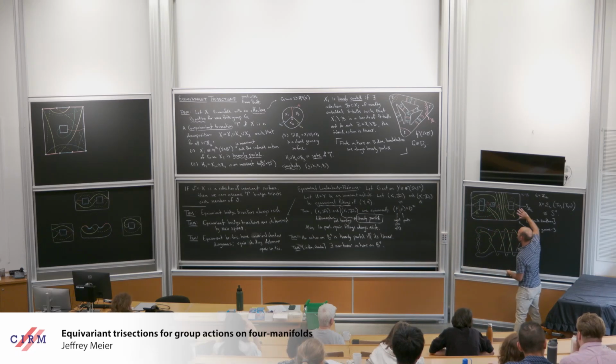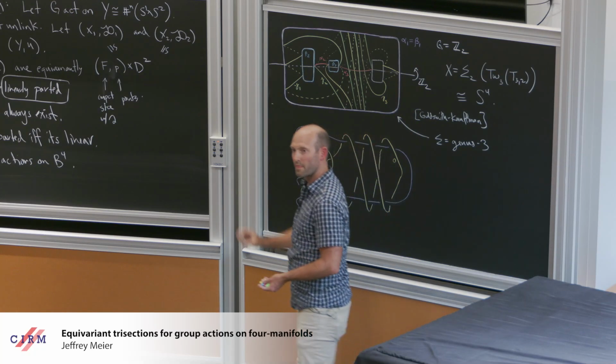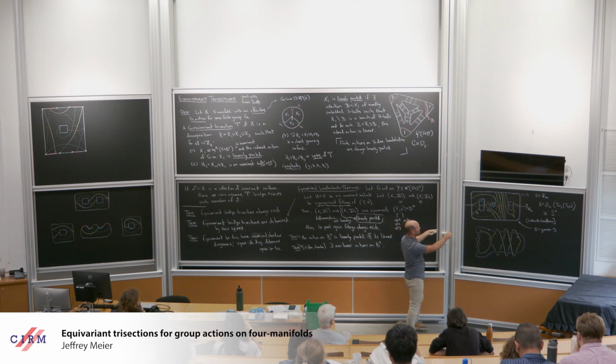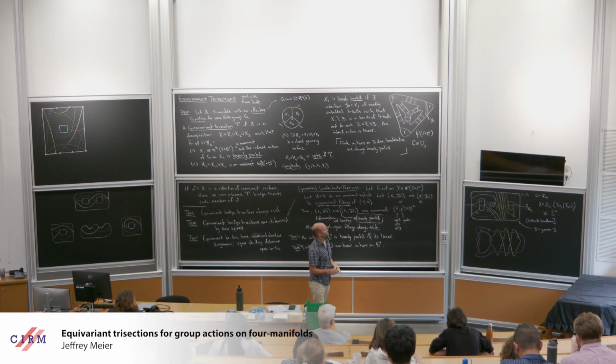Okay. And the key idea is that the entire diagram is invariant under this hyperelliptic involution. And the hyperelliptic involution, I probably won't get to say this, but we have a theorem that characterizes hyperelliptic trisections in terms of the quotient being S4.